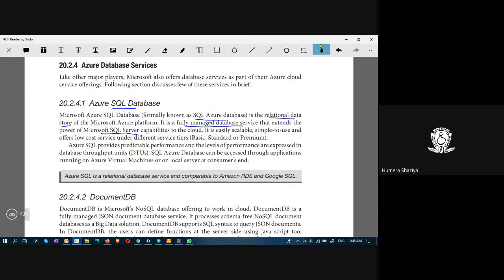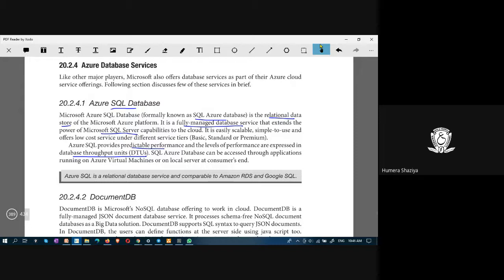Azure SQL provides predictable performance, and levels of performance are expressed in database throughput units, DTU. Predictable performance in the sense that if you pose a query, you know that within a certain amount of time you will get back the response. You can predict the response.